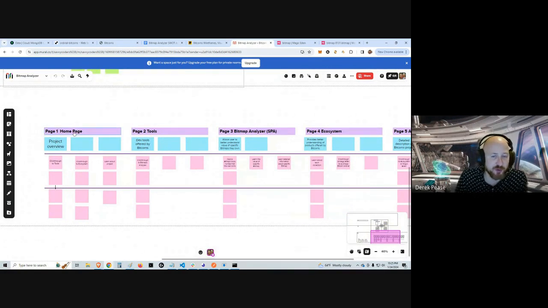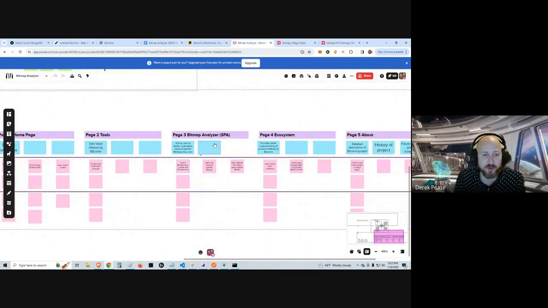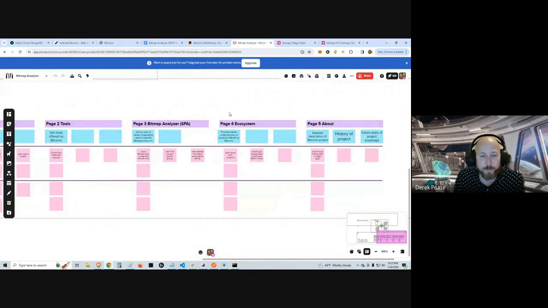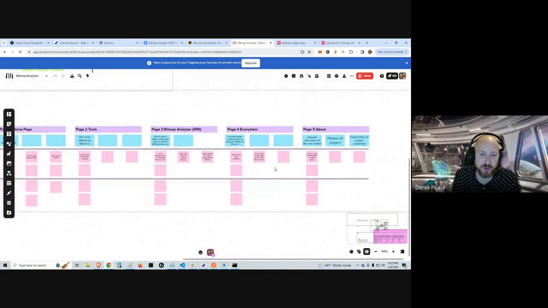So starting with the homepage, it'll be an overall homepage of the project altogether. And then within that, we will offer developer tools that are built under the project name. The first one being the Bitmap floor price analyzer, which is the SPA that we built for this project. Then there will be other pages within the website: a description of each NFT that we offer under our Bitcorns NFT project name, and then just a little history and about page of the Bitcorns project.